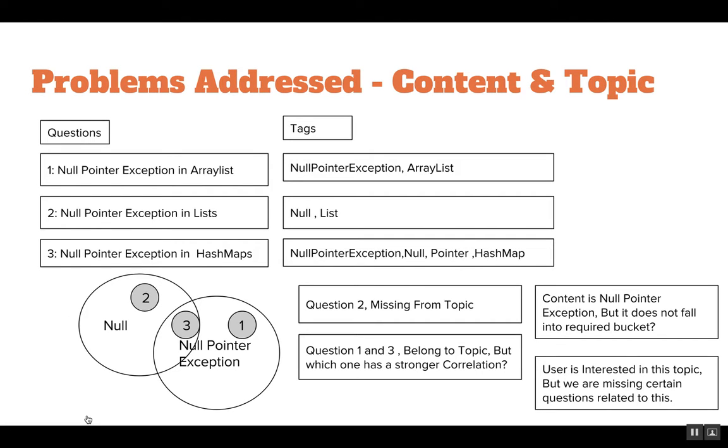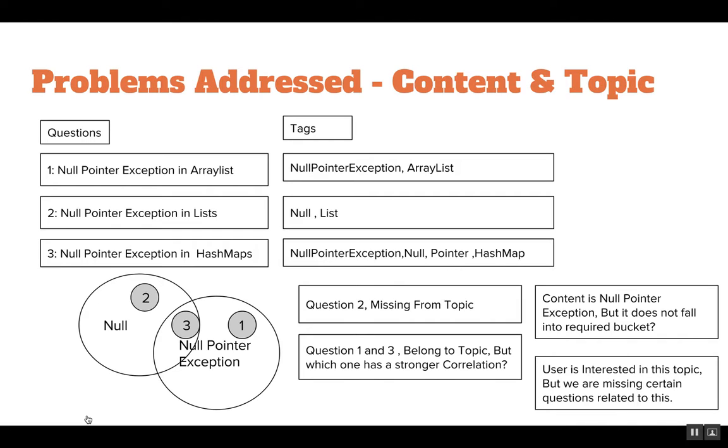So what's the problem that we found and what did we have to do to address it? The problem we found is pretty straightforward. Let's say we have certain questions like for null pointer exception in array list, list, and hash map. The tags that are sometimes entered by a user are null pointer exception, array list, null list, null pointer exception, null pointer, and hash map. So essentially, the question is not falling in the correct bucket.